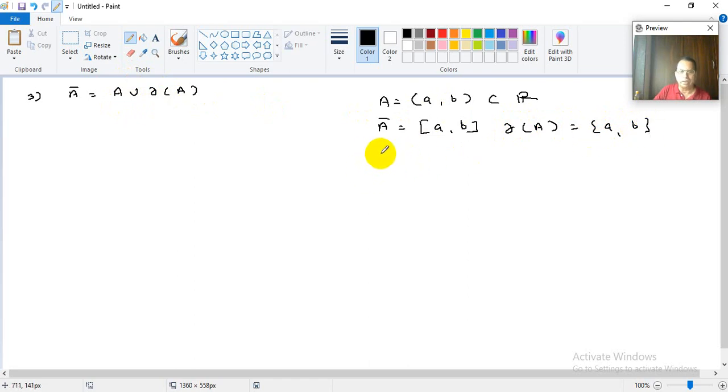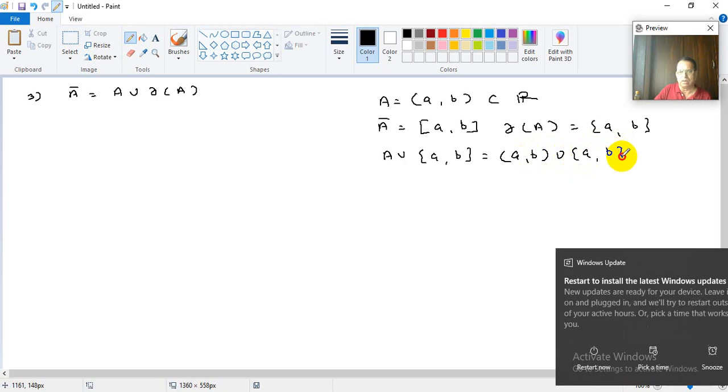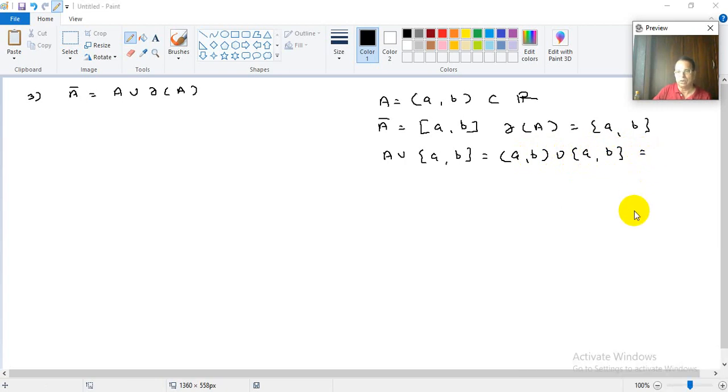So we are taking the union of A and this doubleton set {a, b}. Means we are taking the union of the open interval (a, b) and the doubleton set {a, b}. Naturally, this is nothing but the closed interval [a, b]. Right? And the closed interval [a, b] is nothing but A bar. So we have proved A bar is A union boundary of A. That is what we have to prove.